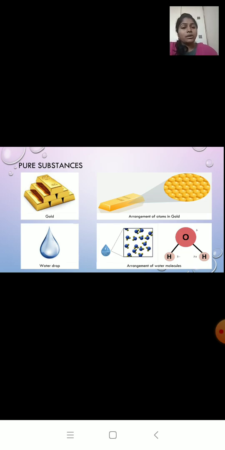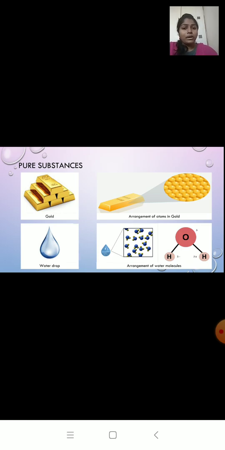So water is made up of only one particle, the water molecule, and it looks same throughout. Molecule means when two or more atoms are chemically bonded. In simple terms, when two or more atoms combine together, it forms a molecule.